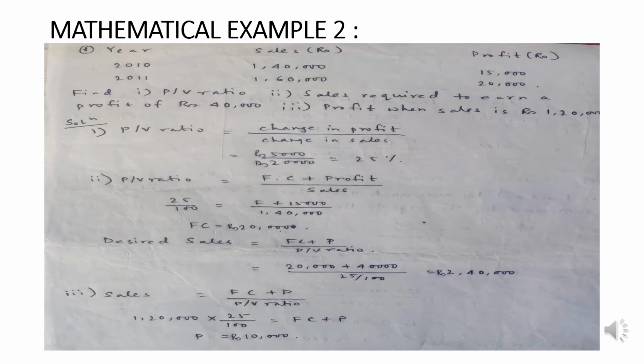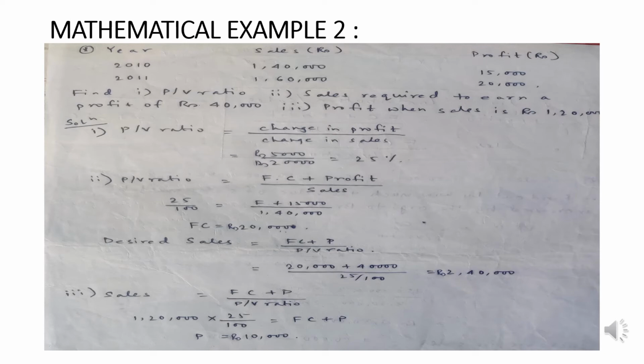I am one more time repeating it. Sales minus variable cost gives us contribution. Contribution minus fixed cost gives us profit. Now again, taking the fixed cost part constant, we can change contribution into profit. Now if we take that contribution to be profit, then we can safely take that change of profit divided by change of sales to be the PV ratio, which ultimately comes back to 5,000 divided by 20,000, 1/4, or the PV ratio becomes 25%.